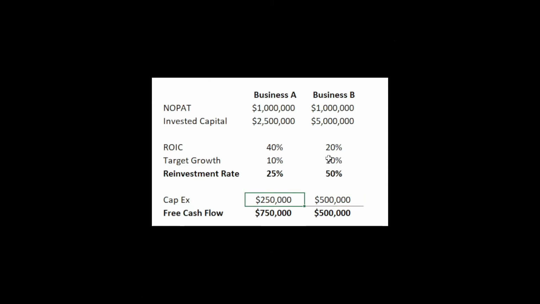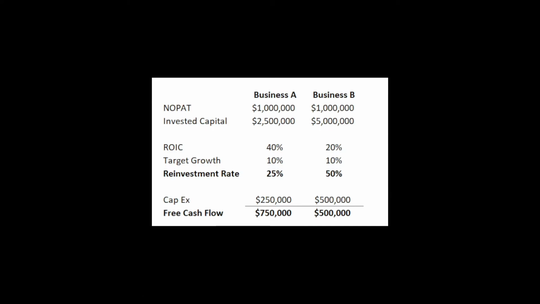So if business B wants to achieve that 10% target growth, it has to reinvest twice as much money because it has half the ROIC. Therefore, the cash flow left over for each business, the money that comes into the pockets of investors, is $750,000 for business A, but only $500,000 for business B. So a higher ROIC business will need less capital to grow in the future, thus leaving more money to us, the shareholders. That is ultimately what leads to higher than market rate returns in the long run.